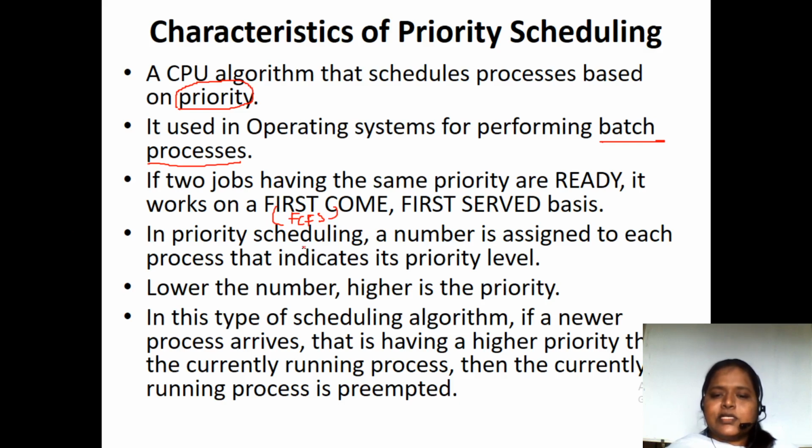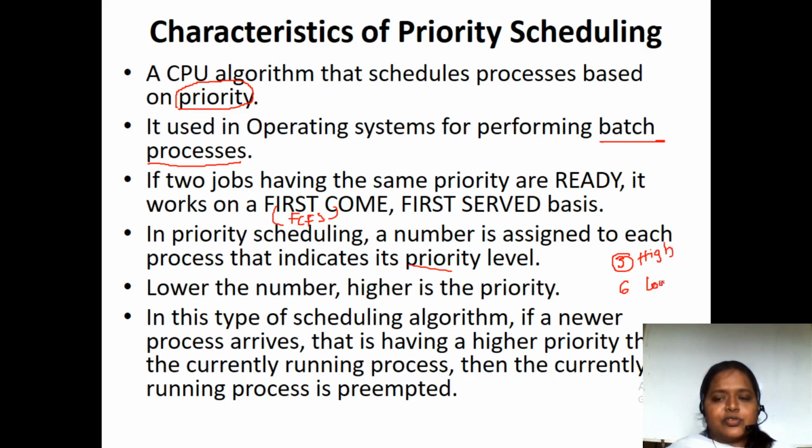And in priority scheduling, the number assigned to each process indicates the priority level. So we are assigning 3, 6, 9 like that, and all those numbers indicate the priority. Lower the number, higher the priority. As I have told you before, if 3 and 6 are there, 3 is the lower number, so it has the highest priority.